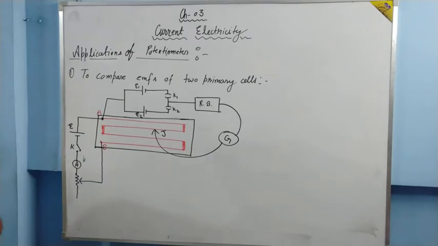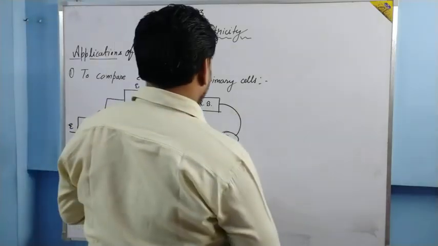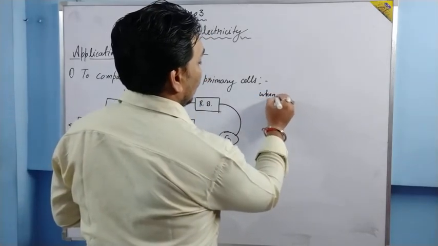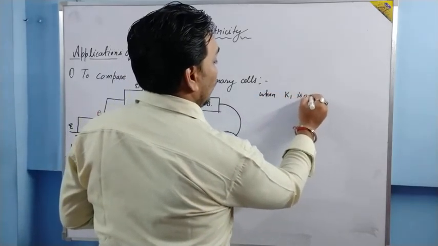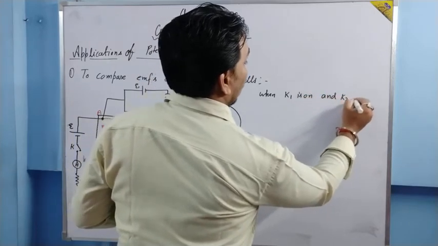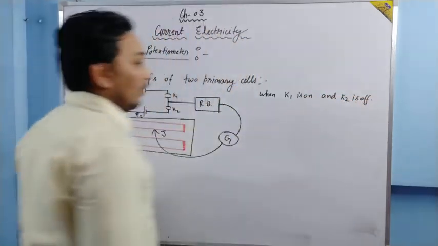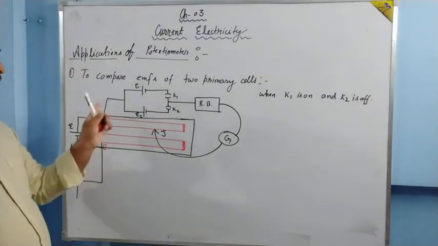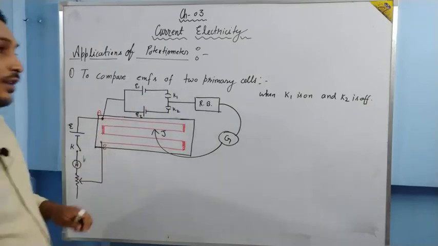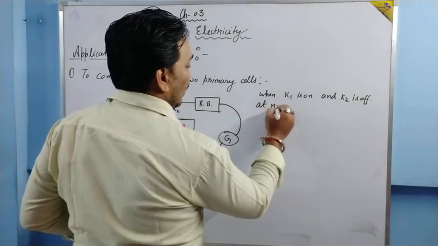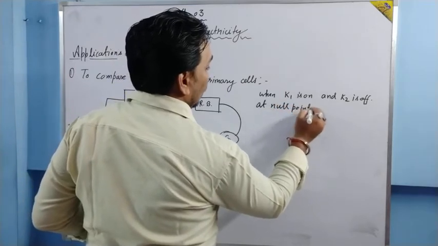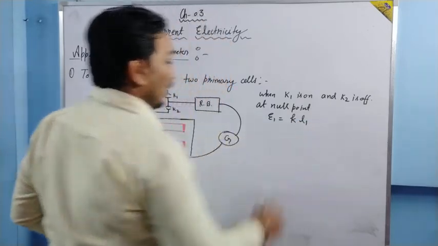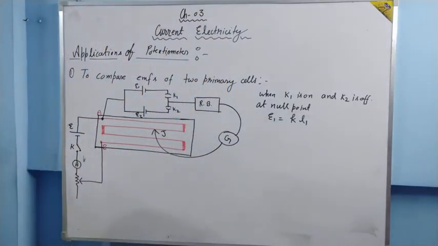What are we going to do? How are we going to solve this? When K1 is on and K2 is off, this key is on, this key is off. So basically in this circuit only this cell is connected. Then at null point, E1 will be equal to what? E1 = KL1, where K is your potential gradient that we have discussed.